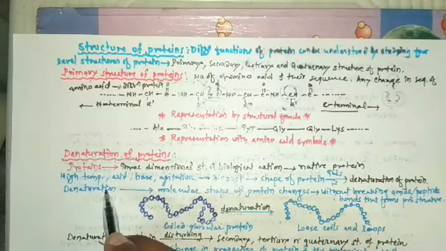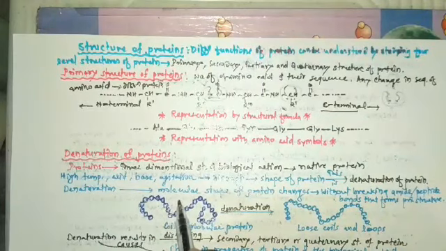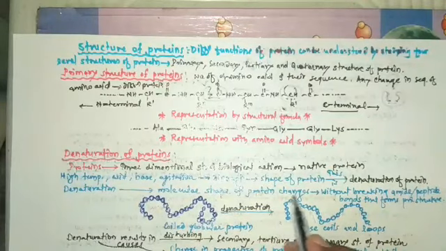So denaturation is the process by which the molecular shape of protein changes.